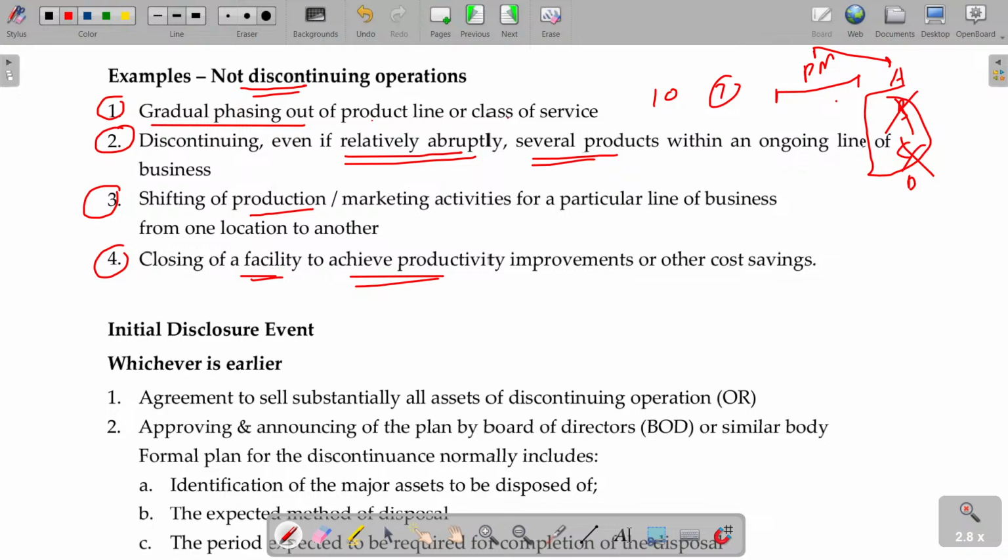So I have to work on A, B, C. There is huge demand for A. Because of that, whether I temporarily stop this or permanently stop this, if the entire resources are shifted to manufacturing A, that is also not considered as discontinuing operation. If the facility is stopped, then it is called discontinuing operation.